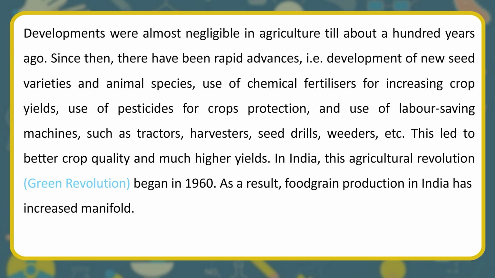Developments were almost negligible in agriculture till about 100 years ago. Since then, there have been rapid advances, i.e. development of new seed varieties and animal species, use of chemical fertilizers for increasing crop yields, use of pesticides for crop protection, and use of labor-saving machines, such as tractors, harvesters, seed drills, weeders, etc. This led to better crop quality and much higher yields. In India, this agricultural revolution, the Green Revolution, began in 1960. As a result, food grain production in India has increased manifold.